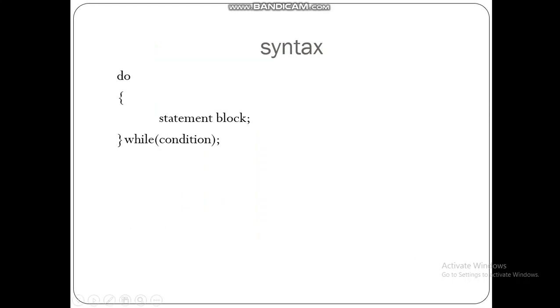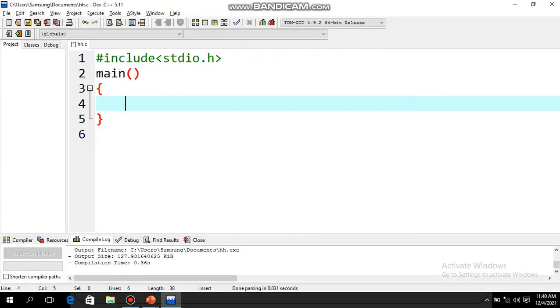First we will write do, then within brackets we are going to write the statement block, then after ending the loop we write while, with the condition within brackets, and keep in mind it will end with a semicolon. In the while syntax there was no semicolon, but in do while, when we end the while condition, there is one semicolon. Do is a keyword and while is also a keyword. Now we are going to write a few programs using do while loop. Whatever programs we did for while, we will do the same using do while.